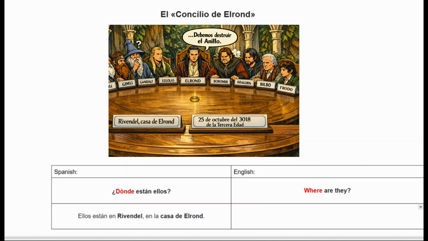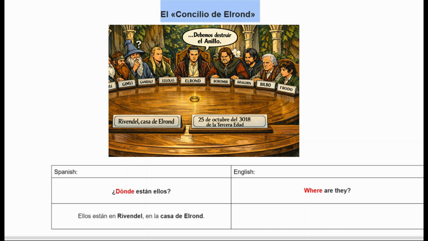Okay, let's begin. So in case you're not familiar with this iconic scene from The Lord of the Rings, this scene is the Council of Elrond, where leaders from different peoples of Middle-earth gather to decide what must be done with the One Ring. And in Spanish, it's called El Concilio de Elrond.